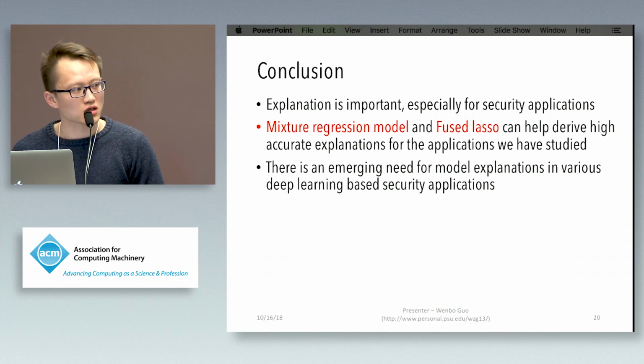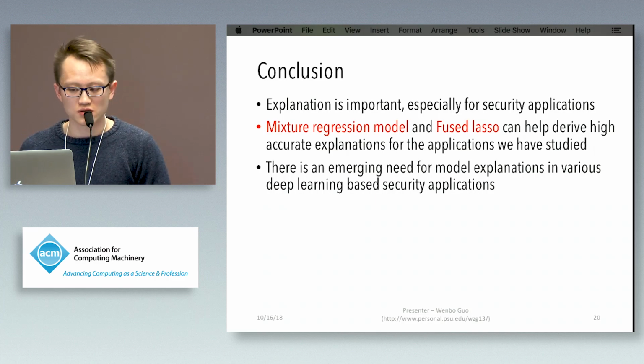To conclude my talk, explanation is very important, especially for security applications. As we showed in this paper, leveraging a mixture regression model and fused lasso, we can derive highly accurate explanations for the applications we studied. But this is just the beginning. There's still an emerging need for model explanation in other deep learning-based security applications. I'll give you one example.